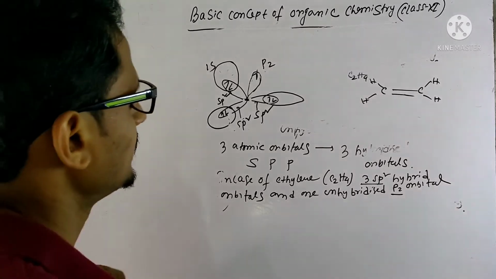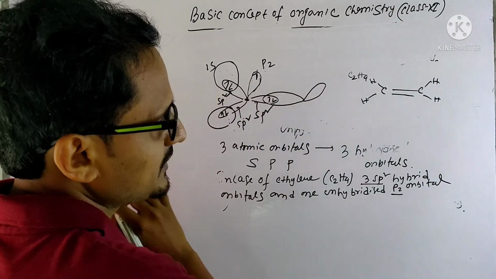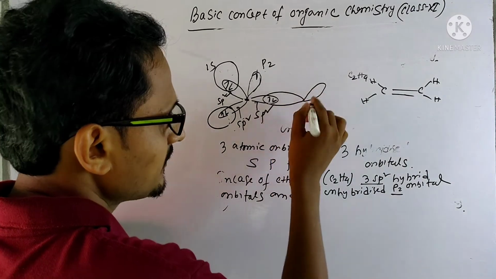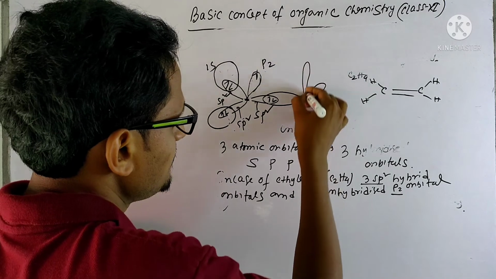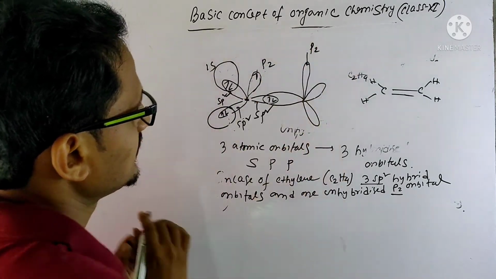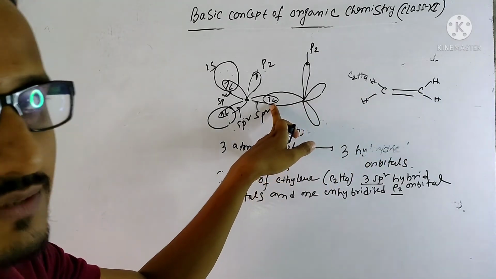Here also this carbon has two sp2 hybrid orbitals, one sp2 hybrid orbital, another sp2 hybrid orbital, and the pz orbital. This carbon already formed one sigma bond with this carbon.